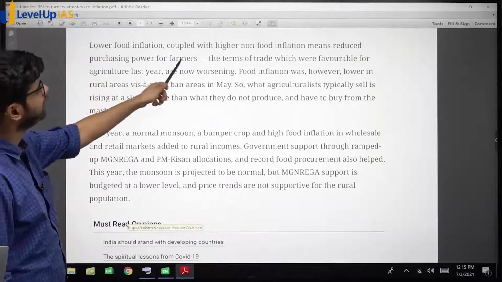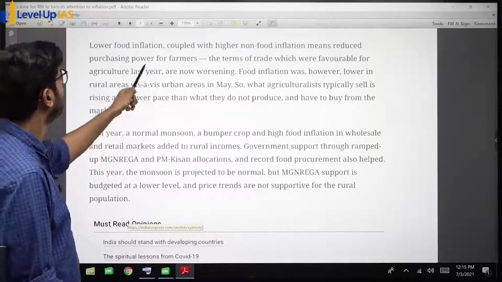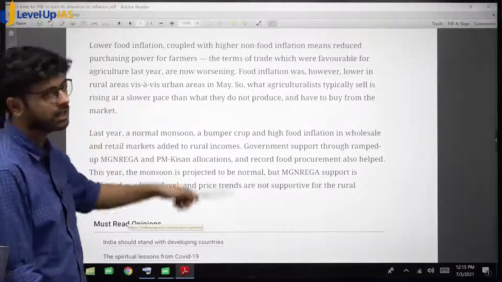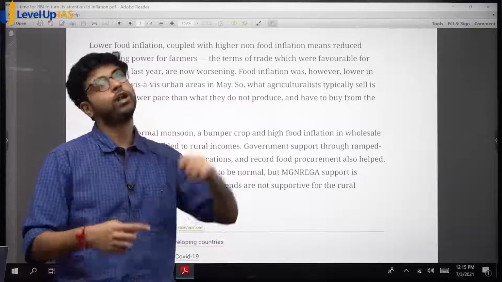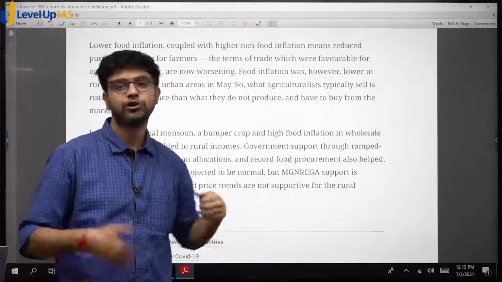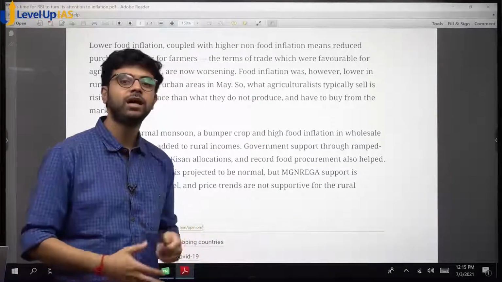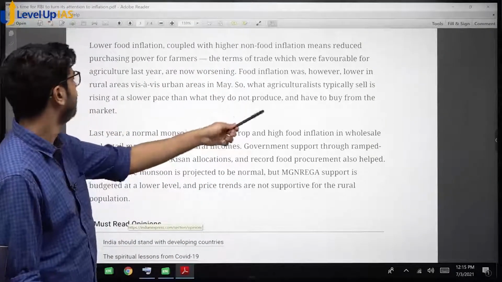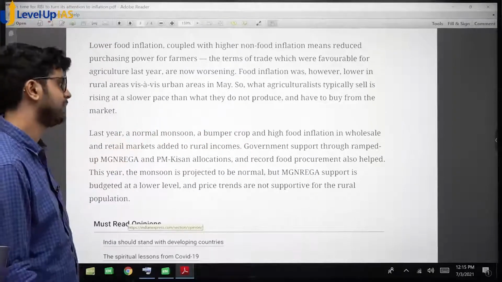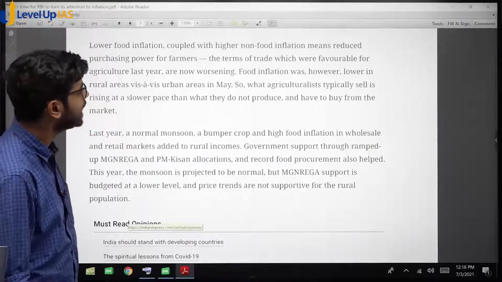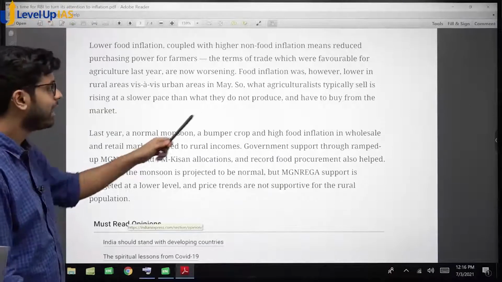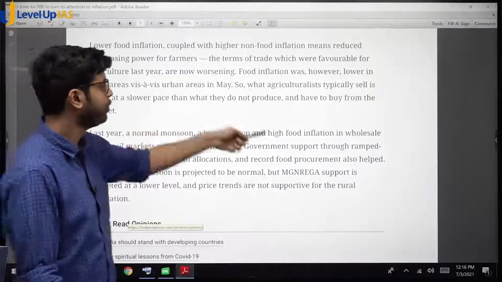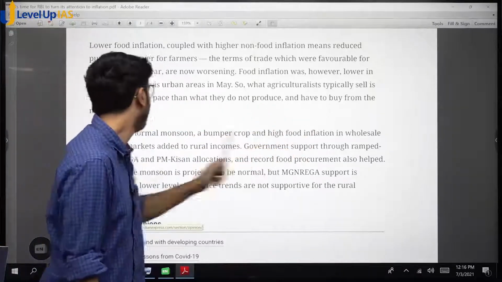Lower food inflation coupled with higher non-food inflation means reduced purchasing power for farmers. The terms of trade, which were favorable for agriculture last year, are now worsening, because last year the trend was reverse. Food inflation was higher, non-food was lower, so farmers were gaining. This year it is ulta. Non-food is higher, food is lower, so farmers are losing now. Food inflation was, however, lower in rural areas vis-a-vis urban areas in May. Okay? So what agriculturists typically sell, food, is rising at a slower pace. Then what they do not produce, education, clothing, they have to buy from the market.